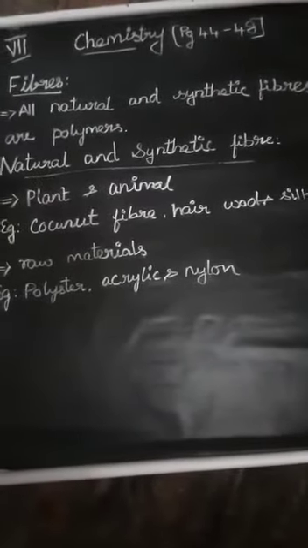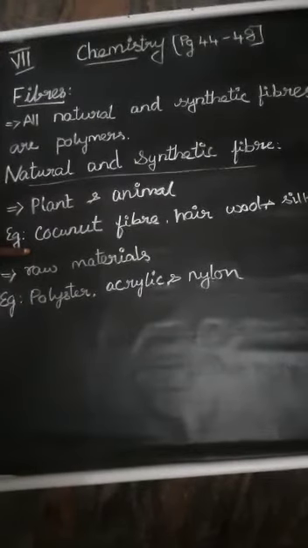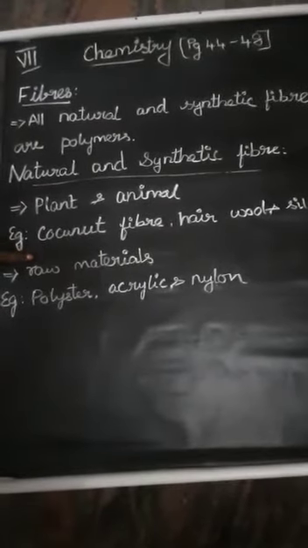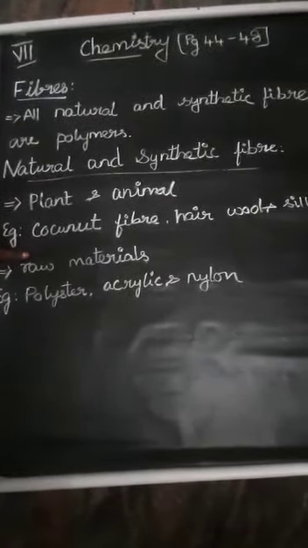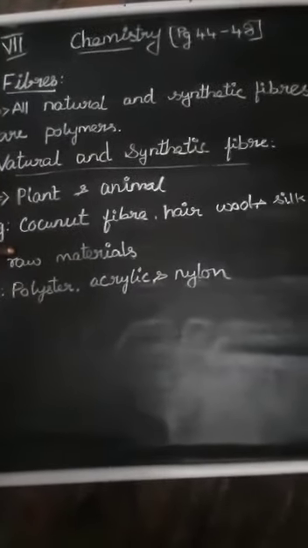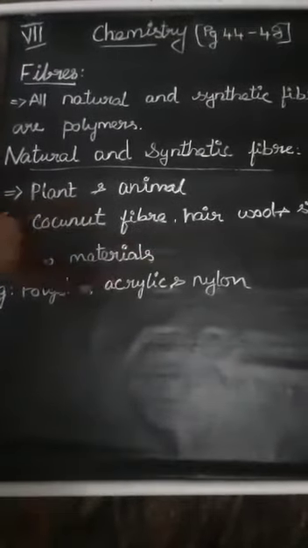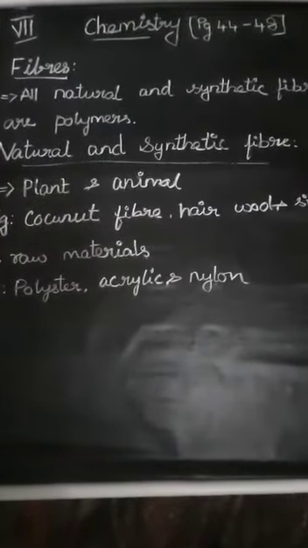Next is synthetic fiber. Synthetic fiber means fibers that are made using raw materials from petroleum. That is called synthetic fiber. For example, polyester, acrylic and nylon. These are the examples of synthetic fibers.